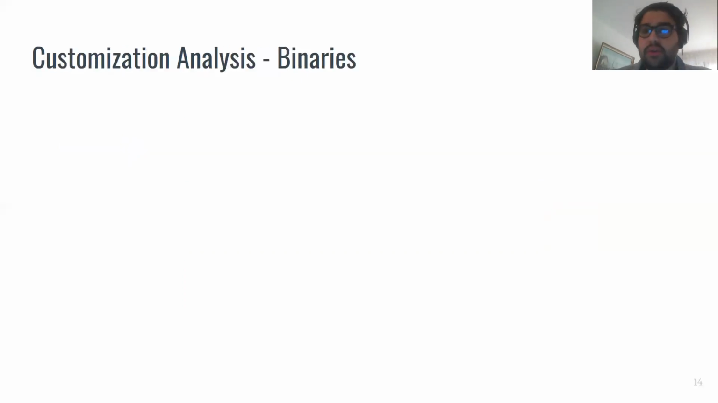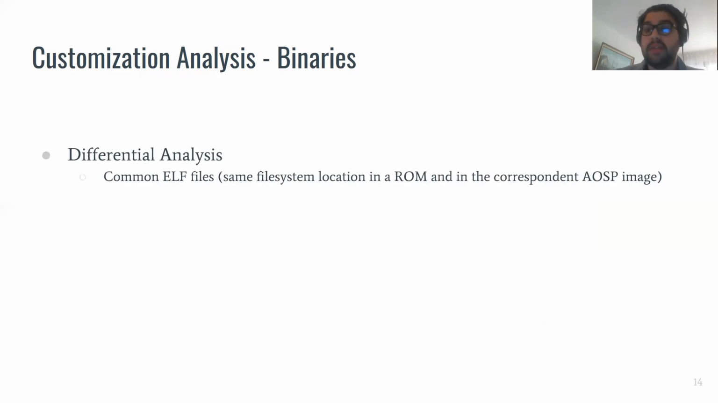To analyze the customization of the binaries, we decided to adopt two complementary approaches. The first one is a differential analysis. Since we have both the profile of the system and the Android Open Source Project, we can extract all the common ELFs that are shared between the two images. At this stage, when we have the common ELFs that are basically in the same location of the file system, we can start hunting for modifications.